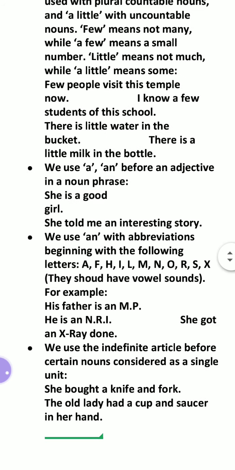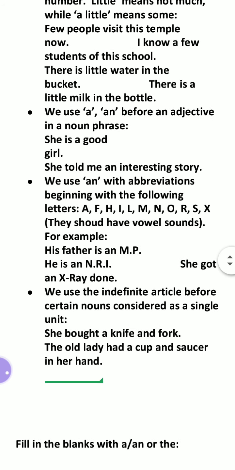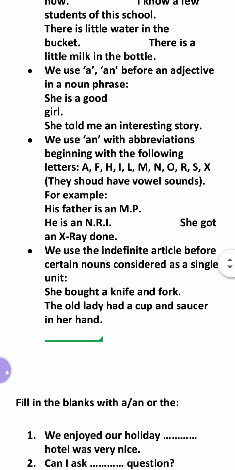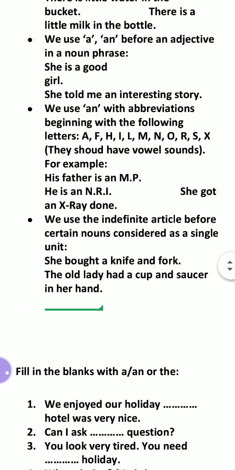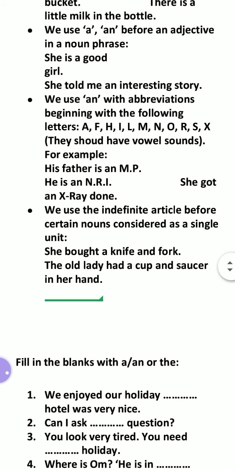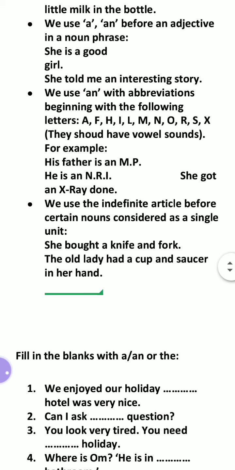We use a and an before adjectives in a noun phrase, like she is a good girl. So here a is there. She told me an interesting story. An interesting story. We use an with abbreviations beginning with the following letters, whose sounds are like vowel sounds: A, F, H, I, L, M, N, O, R, S, X.